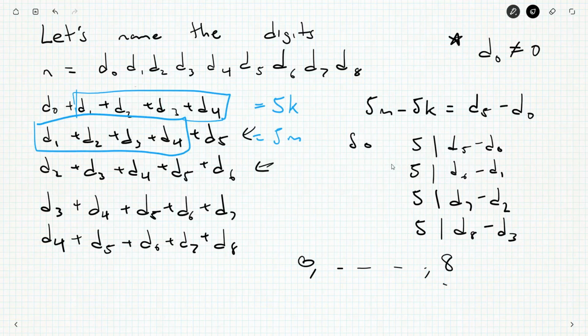If I know that D8, for example, is 8, that forces D3 to be 3. And so we get sort of pairs. And, interestingly enough, there's 4 here in the middle. 4 and no other digit are paired up. So, how do we want to write this? I know we don't have to write it up nice, neat, and formal, because it is just a part A question, but 0 and 5 must be 5 spaces away.